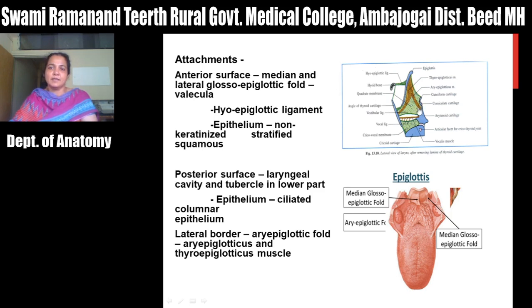a muscle, the aryepiglotticus muscle, and one more muscle called the thyroepiglotticus muscle, which is attached over this border of the thyroid cartilage. Okay, and the epithelium of this posterior surface is a ciliated columnar epithelium. The lateral edges of the epiglottis give the aryepiglottic fold, the aryepiglotticus muscle and the thyroepiglotticus muscle.